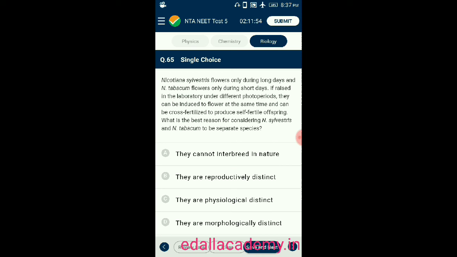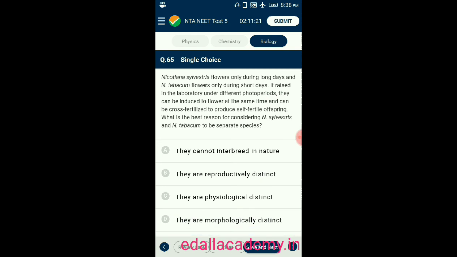Question number 65. Nicotiana sylvestris flowers only during long days and Nicotiana tabacum flowers only during short days. If raised in the laboratory under different photoperiods, they can be induced to flower at the same time and can be cross-fertilized to produce self-fertilized offspring. What is the best reason for considering Nicotiana sylvestris and Nicotiana tabacum to be separate species? So there are 4 options given for this.